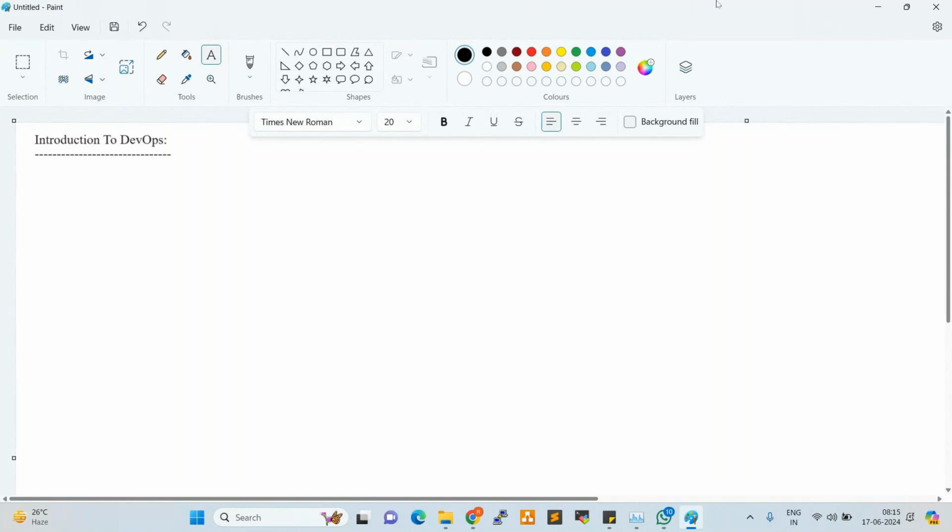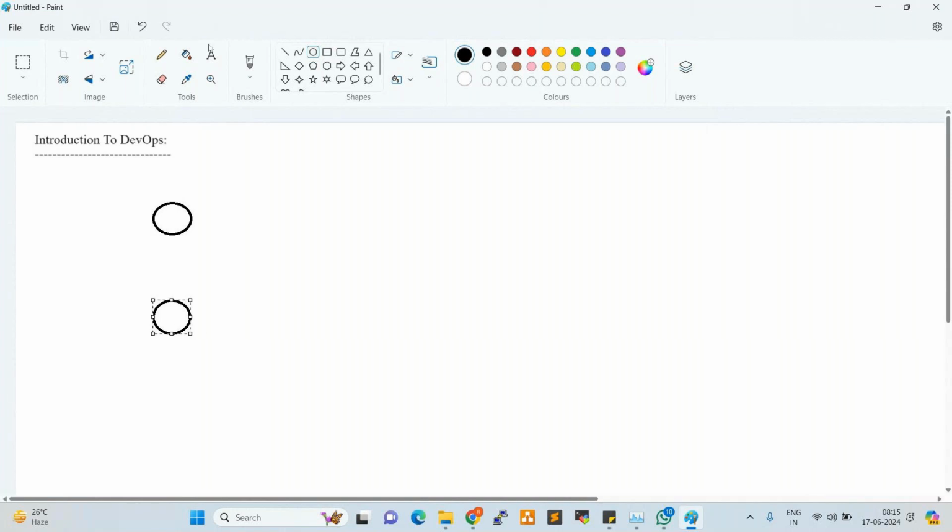So developers develop the code in their local workspace. Normally developers always work on the coding part, application development. For example, these are the two developers, developer A and developer B. They work on their local workspace, right?